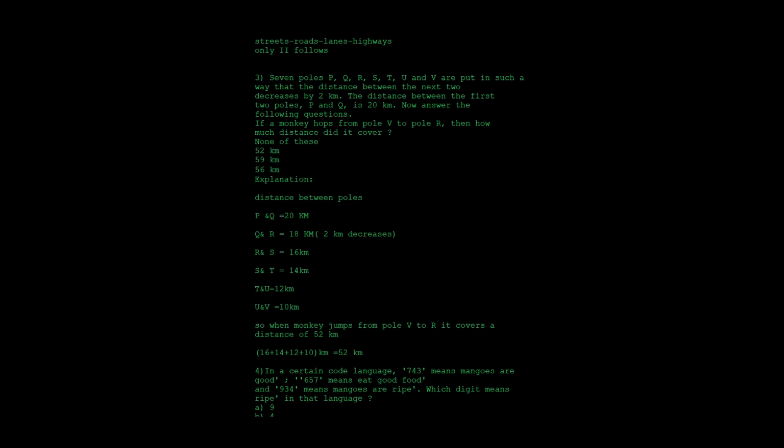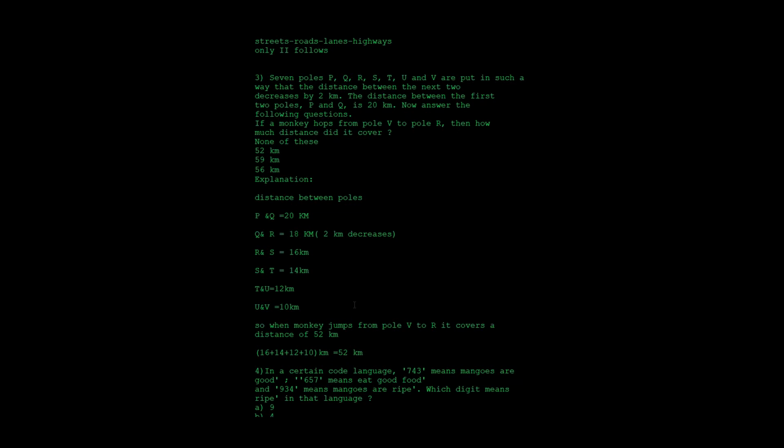Next, R and S is 18 minus 2, which is 16 km. Then S and T, again 16 minus 2 is 14 km. T and U, again it decreases by 2 km, because they told us the distance between the two decreases by 2 km each time. First, P and Q is 20 km. Then from Q to R, R to S, S to T, T to U, and U to V, it decreases by 2 km each time. So 14 minus 2 is 12, then U and V is 12 minus 2, which is 10 km.